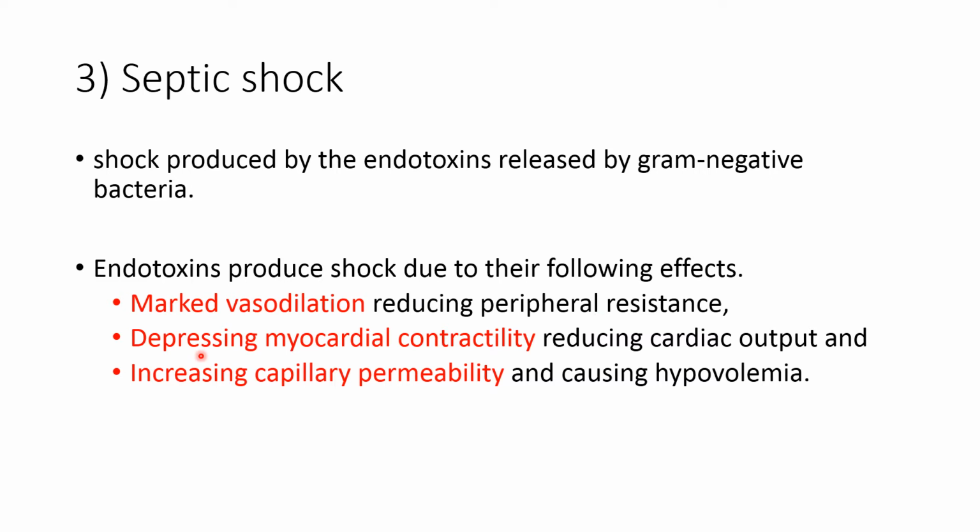The endotoxin directly depresses the myocardial contractility, and because of the decrease in myocardial contractility, it decreases the cardiac output. Endotoxin also increases capillary permeability, and because of this, more fluid enters the interstitial space. So effective circulating fluid volume decreases. All these factors together decrease the cardiac output, decrease blood pressure, and decrease the tissue perfusion, and this is known as septic shock.